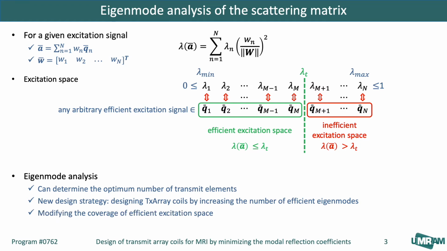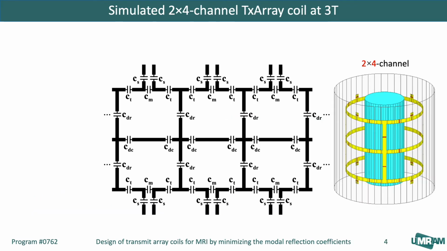Also, there seems to be a limit in this. The coverage of this space can be modified. The proposed model and schematic of the 8-channel TxArray coil at 3 Tesla are shown here. In each loop, 5 capacitors mainly control the coil's performance.